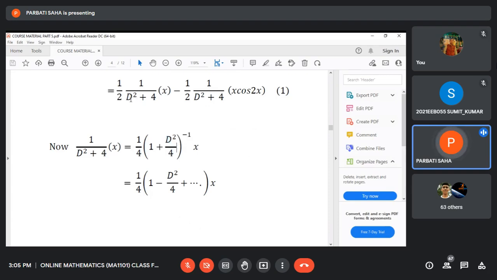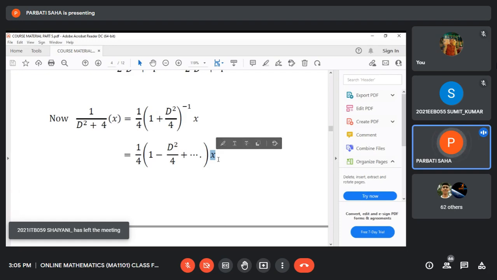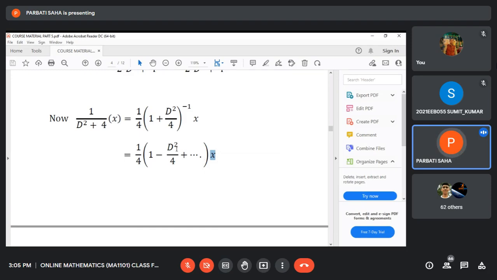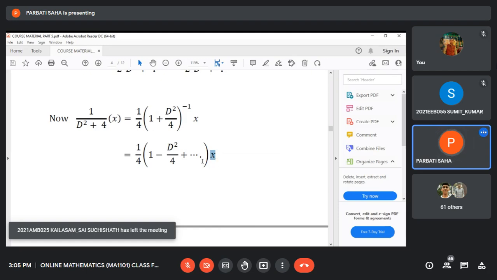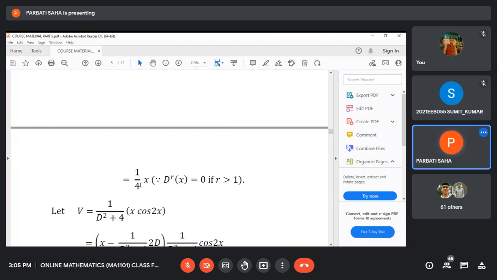So we have taken 4 common in the denominator to obtain 1 in the binomial, (1 + x) whole inverse. Then you expand in ascending powers of D, and you see this is x only. So 1 into x will survive and be a non-zero term, but the second order derivative and all other higher order derivatives of x will be 0. So it is only 1 into x, that is x.